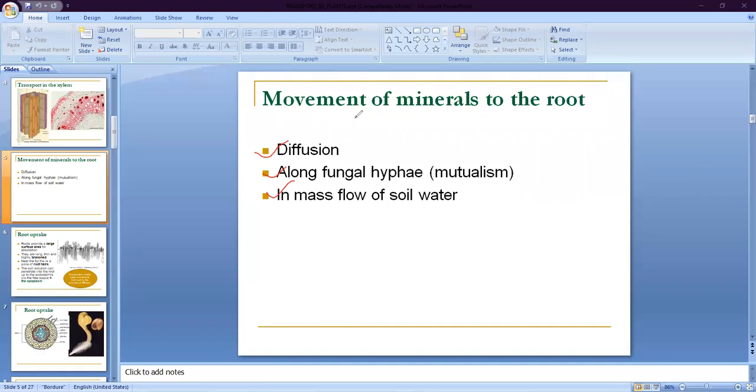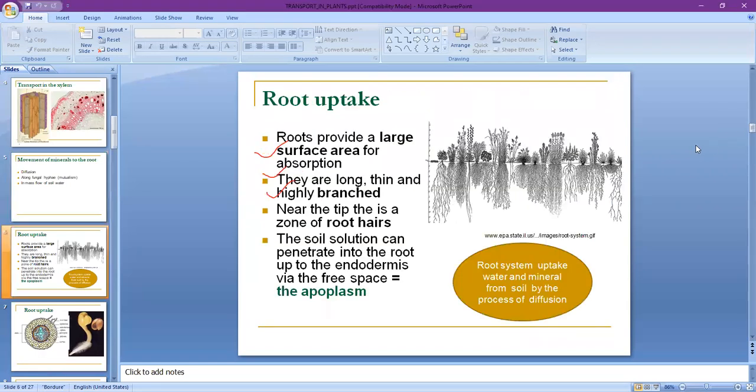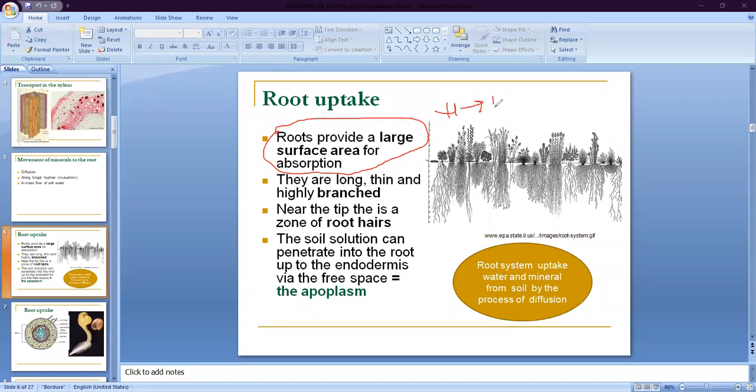Another mechanism also related to this is osmosis. Osmosis means the movement of water molecules from a higher concentration region to a lower concentration region through the semi-permeable plasma membrane. Osmosis is also responsible for transportation of water and minerals.